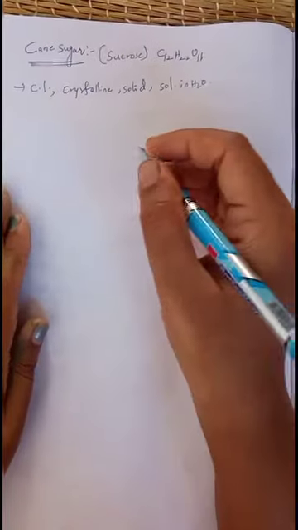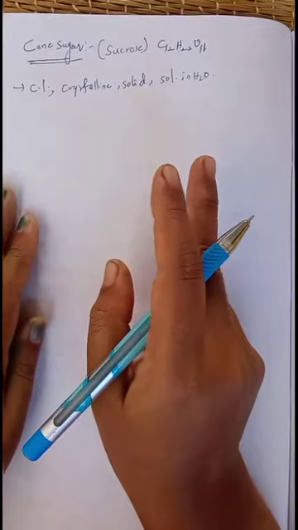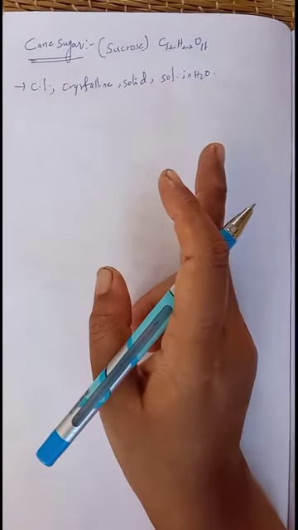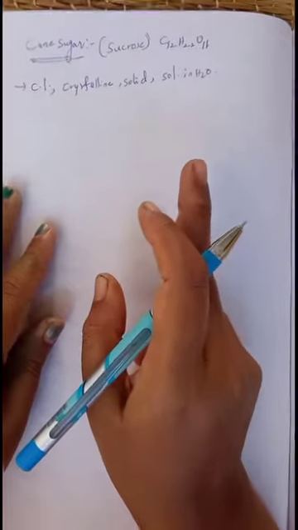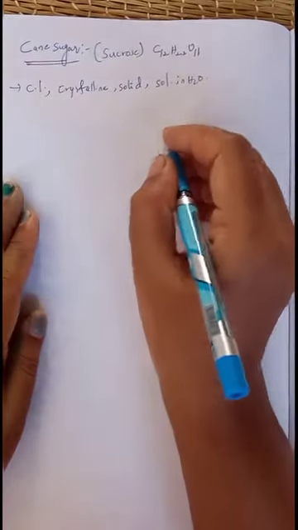Now we will discuss the structure of sucrose. Sucrose contains one glucose unit and one fructose unit. The fructose unit is present in the form of furanose, not pyranose. First we will take a glucose unit.